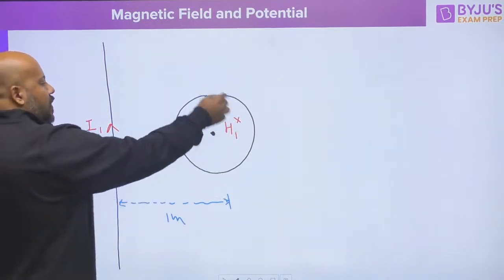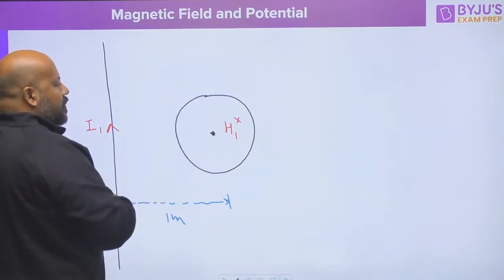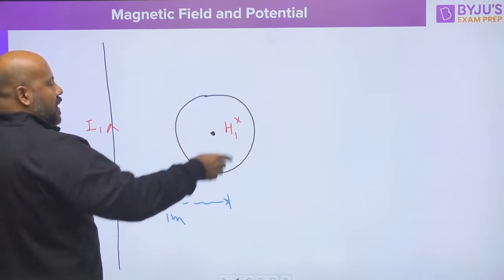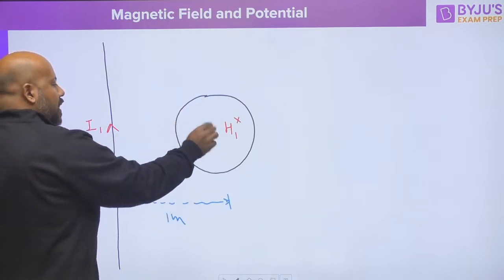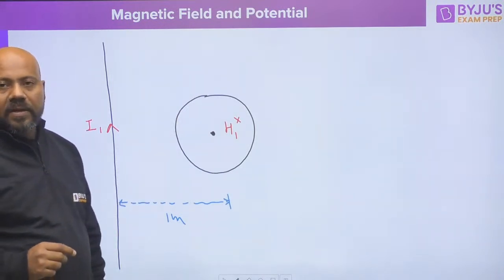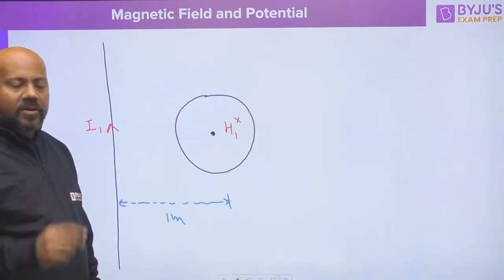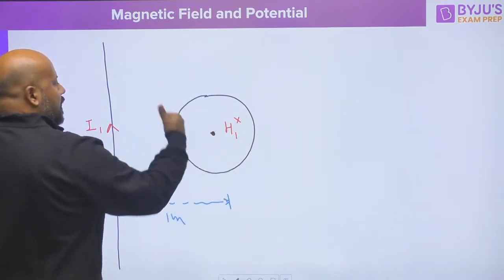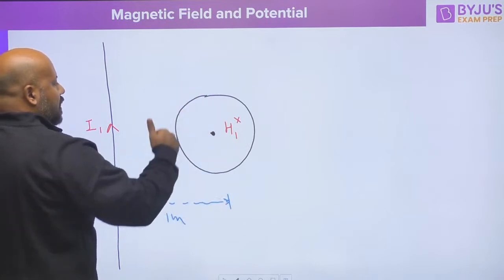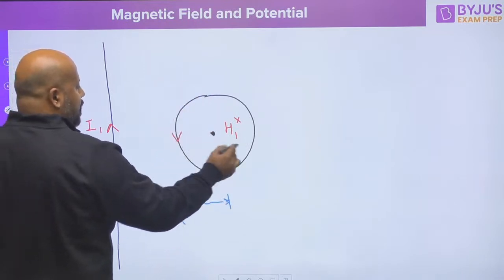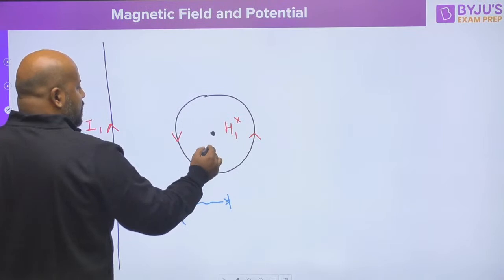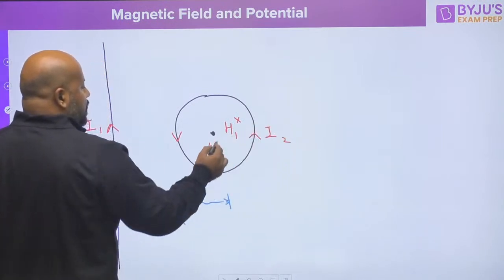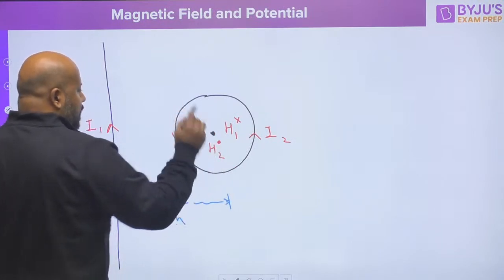If this loop is going to have such a current so that magnetic flux intensity is coming out of the plane, then it can cancel out this intensity and you can have zero magnetic field intensity at the center of the loop. This is the logic you have to apply. Again, if you apply the right hand thumb rule, the right hand thumb placing outwards, the current direction you will be getting as anti-clockwise. And suppose the magnetic field because of this current I2 in the loop is going to be H2, which is coming out of the plane.